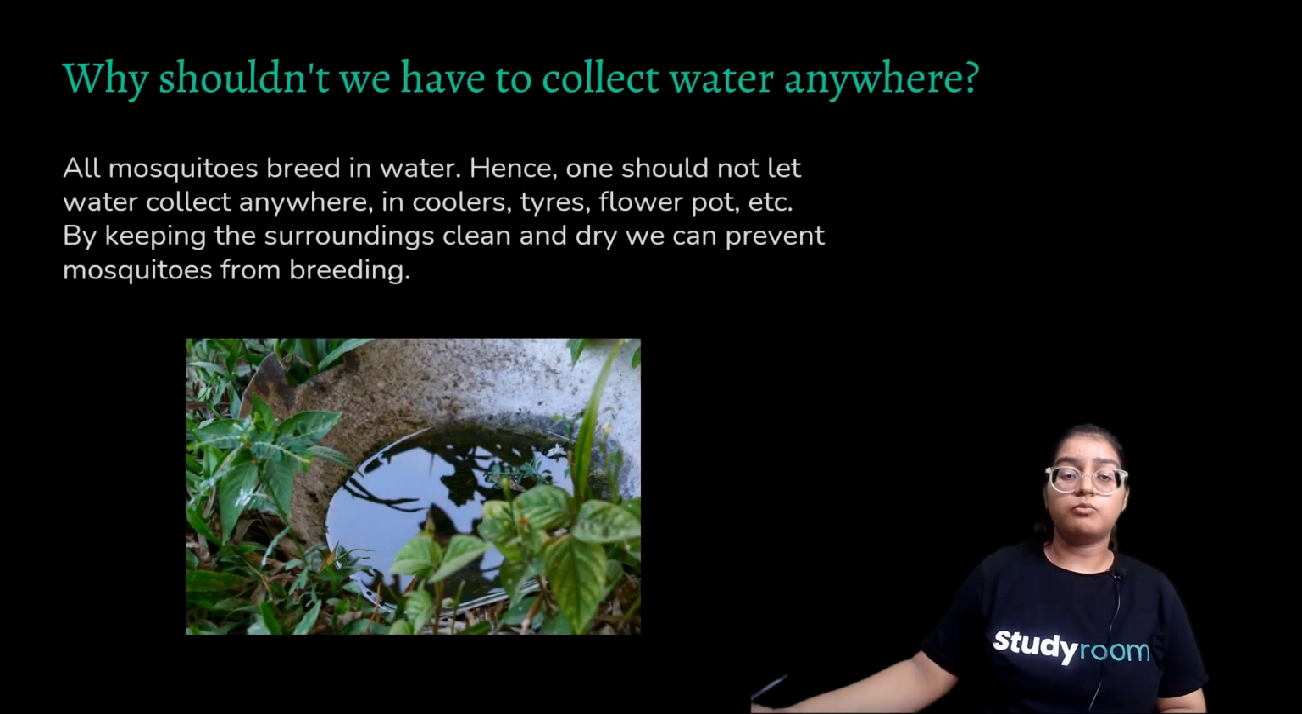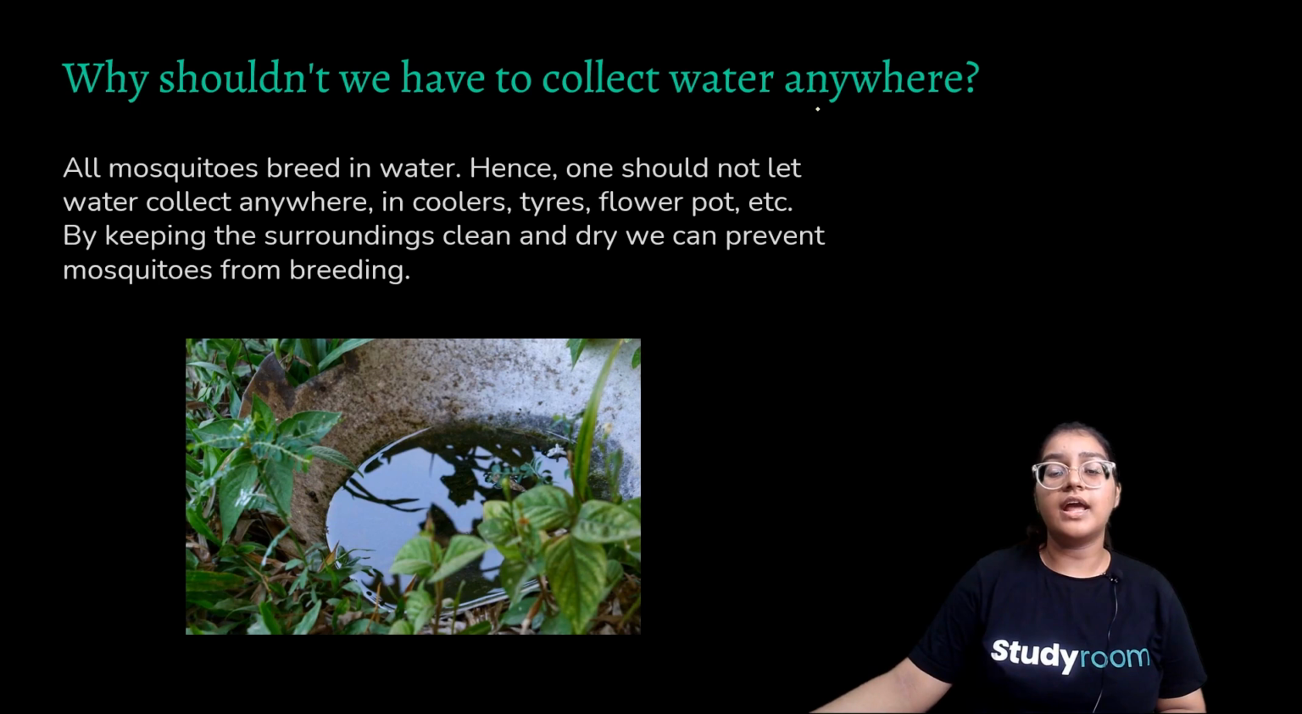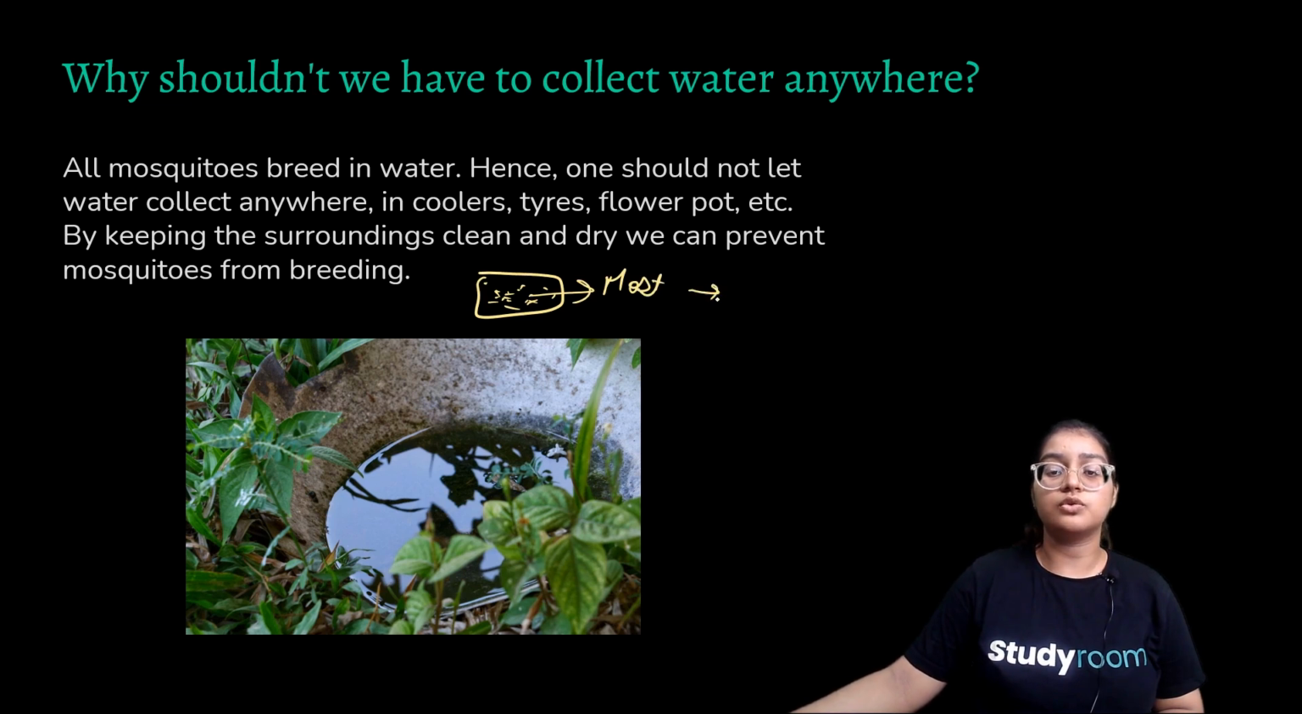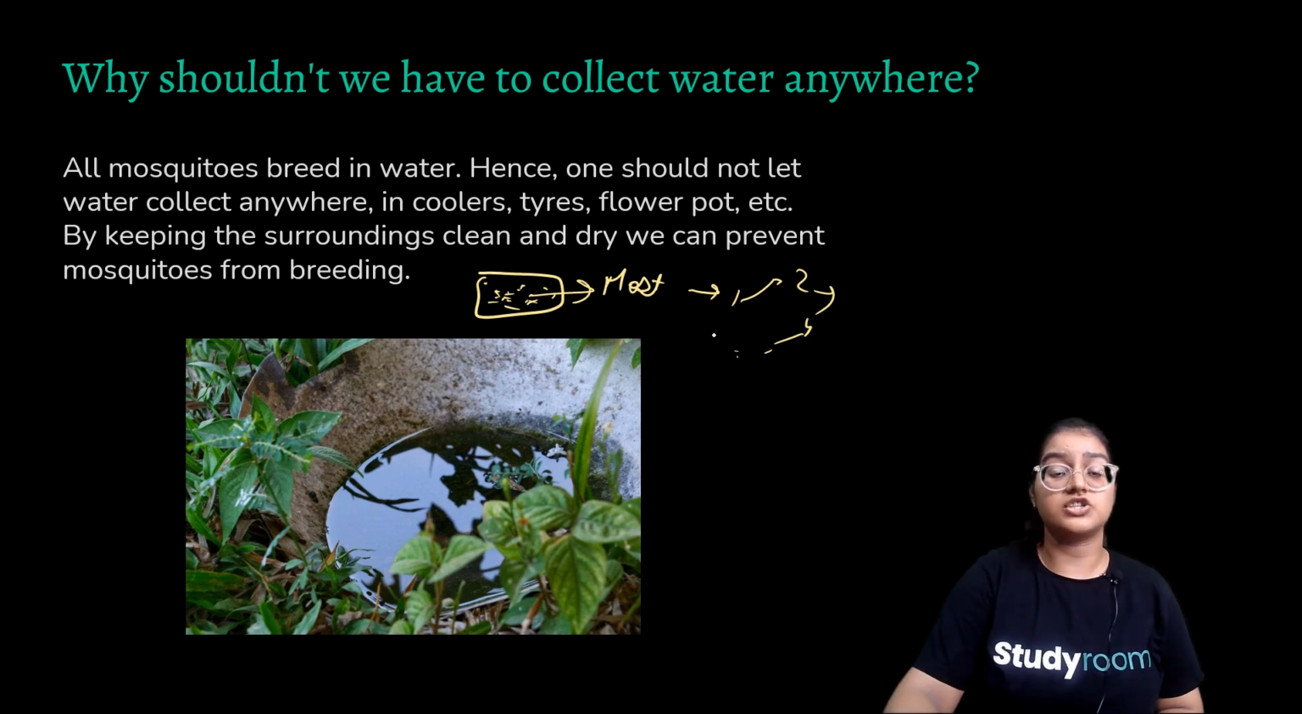So that's a very important point. Why shouldn't we let water collect anywhere? All mosquitoes breed in water. They multiply while living in water. Hence, one should not let water collect in coolers, tires, and flower pots. If you collect water there unintentionally, it becomes a breeding ground for mosquitoes. From one mosquito, it'll make two, two to four. So they will multiply, and hence cause diseases such as malaria and even dengue. So these are caused by microbes.